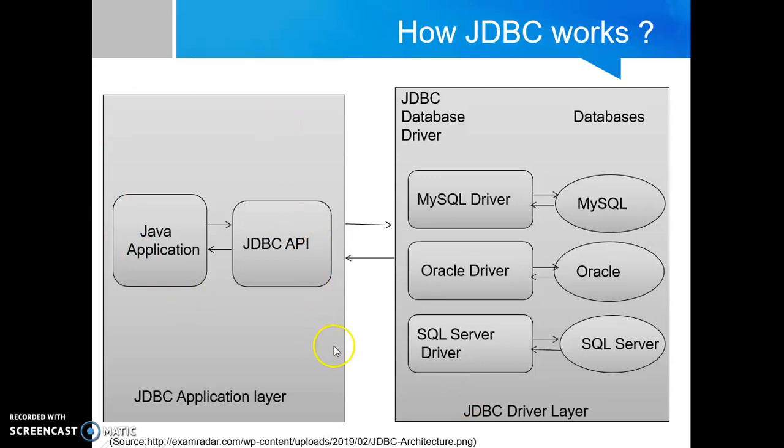And these drivers are basically of four types. First is the JDBC ODBC bridge driver. Second is the native API driver. Third is the network protocol driver. Fourth is the thin driver. Right now we are not going into the details of the drivers, but here we need to understand the connectivity between the Java application and the database.